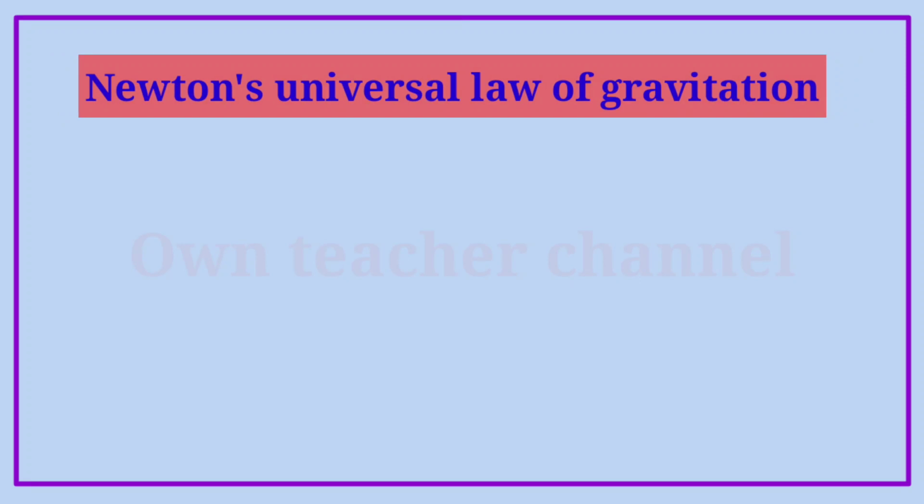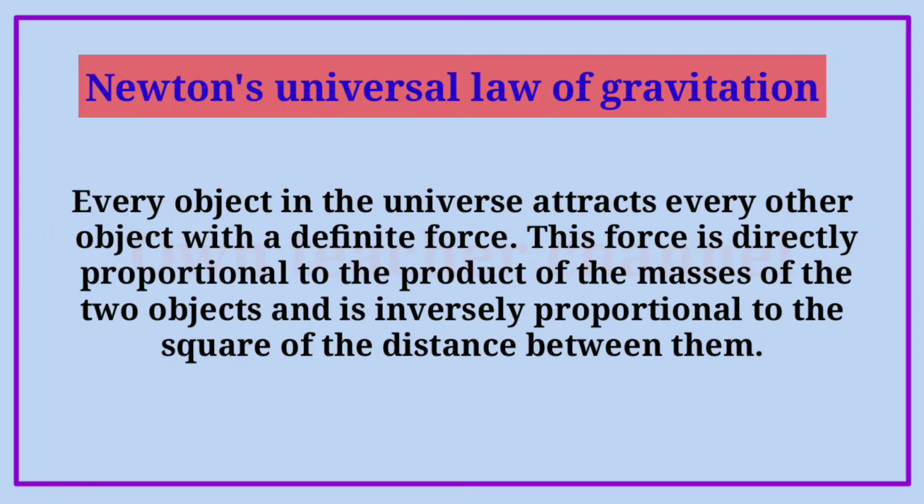Newton's universal law of gravitation. Every object in the universe attracts every other object with a definite force. This force is directly proportional to the product of the masses of the two objects and is inversely proportional to the square of the distance between them.